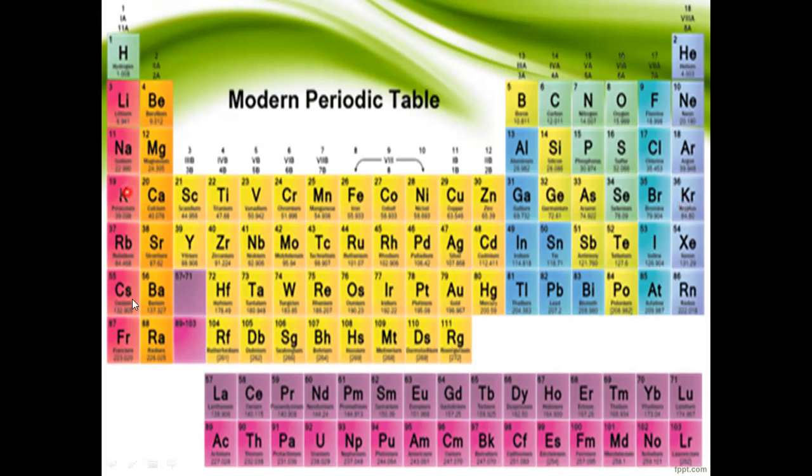So hydrogen to francium, this is the vertical column called a group, and these are the periods: potassium to krypton, rubidium to xenon.